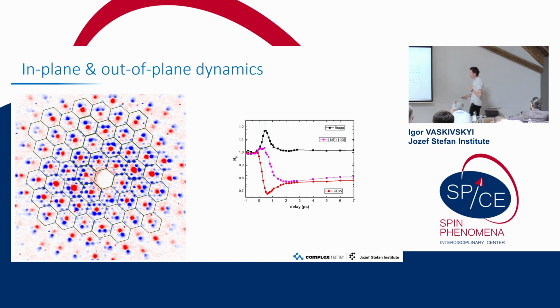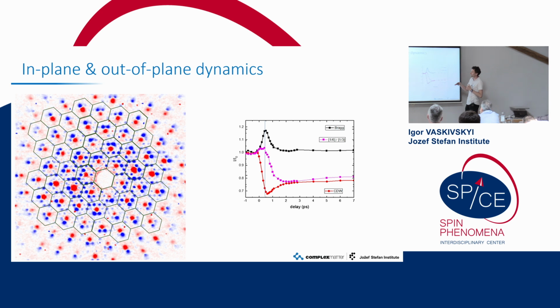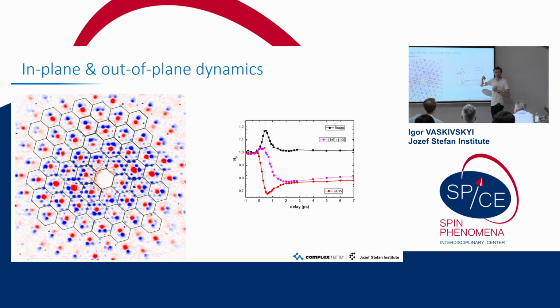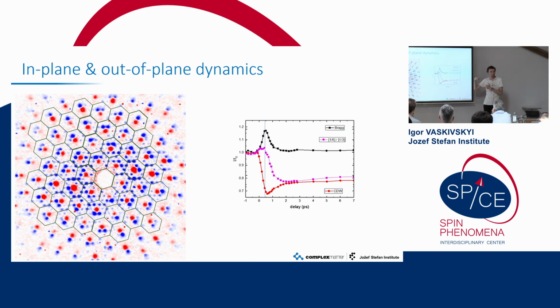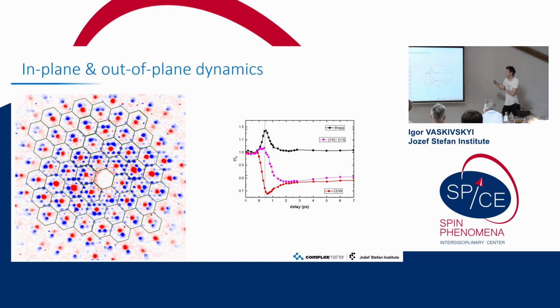And here is this pink curve, where I just took some satellites which are aligned to the stacking characteristic for the insulating behavior, and divided by the satellites characteristic of the metallic behavior. And the fact that it goes down indeed means that the restacking occurs, and we are reaching something which is similar to the thermal conductive state. This happens on a pretty fast time scale. You can see it's one picosecond or so.